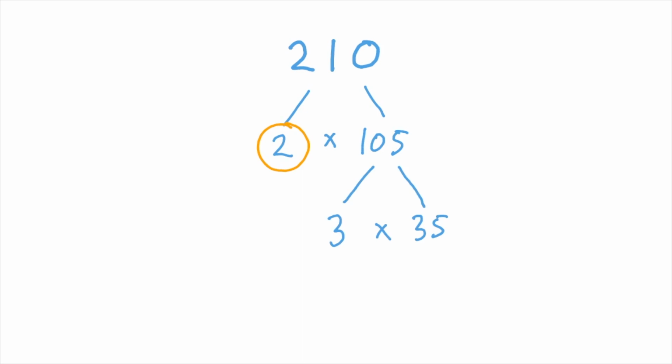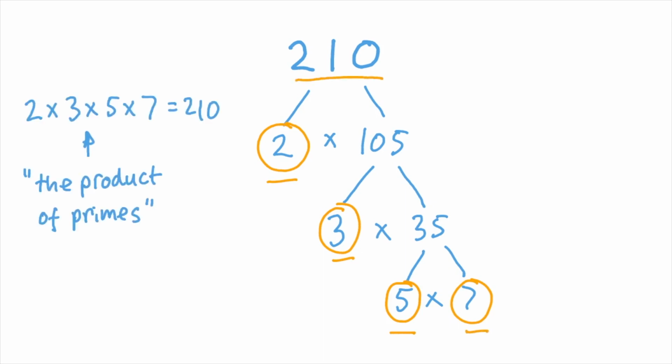For example, 210. 2 times 105 equals 210, and 2 is a prime number, remember. And 105 can be expressed as 3 times 35, and 3 is a prime number. And 35 is 5 times 7, and both 5 and 7 are prime numbers. So 2 times 3 times 5 times 7 is 210. And we call 2 times 3 times 5 times 7 the product of primes for 210.